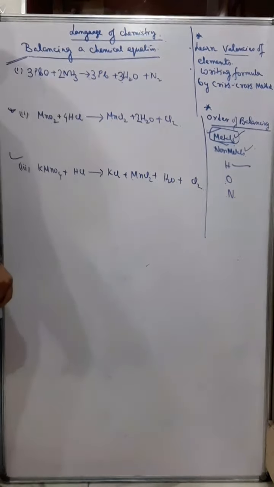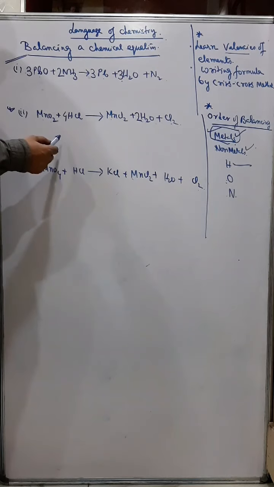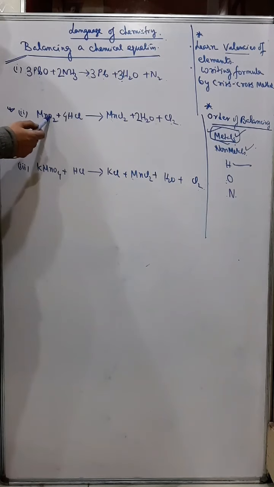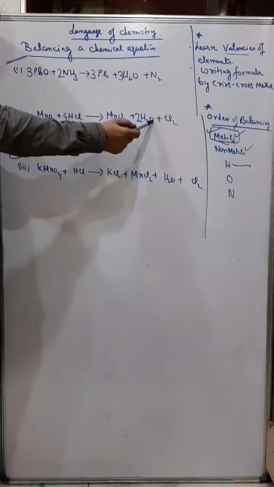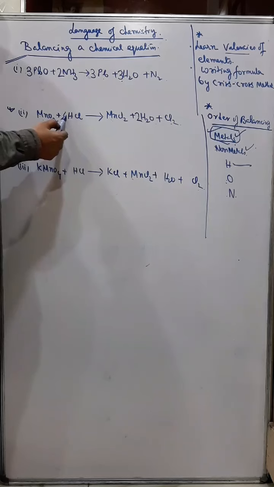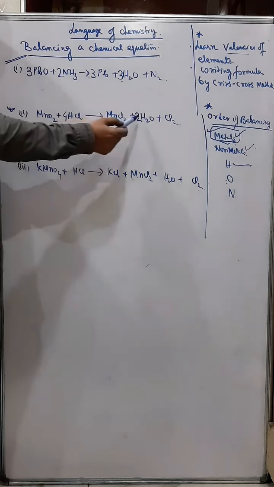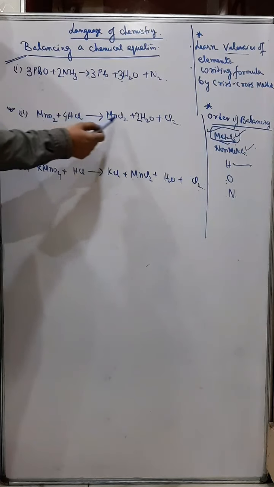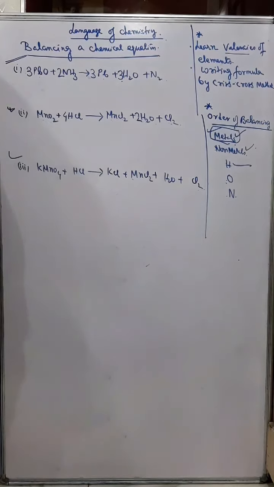So I think it is already balanced, right? You have manganese 1 and manganese 1. You have oxygen 2 and oxygen 2. You have hydrogen 4 and hydrogen 4, and you have chlorine 4, and 2 chlorine and 2 chlorine, that is 4. Okay.